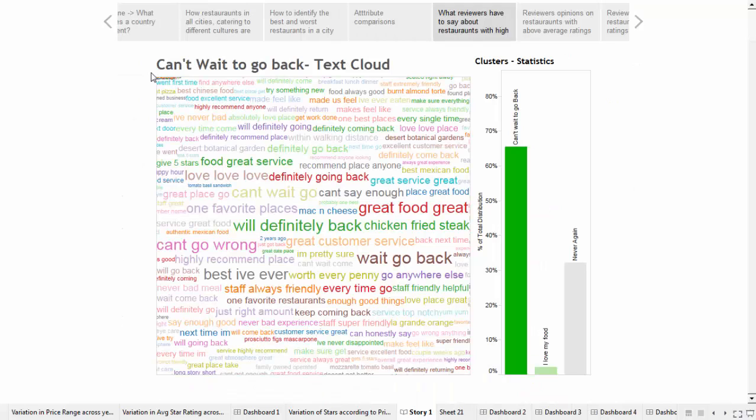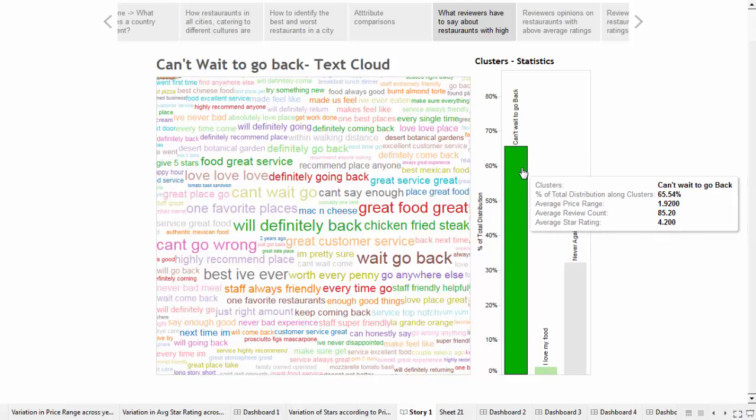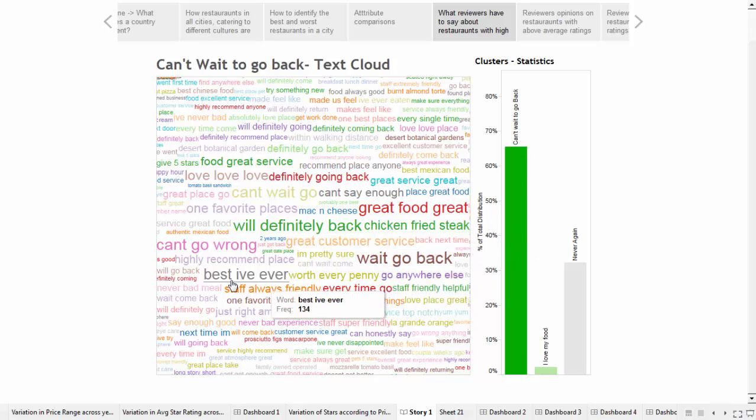Our first cluster name is Can't Wait to Go Back, which makes up 65% of our total restaurants, and they have a mean rating of 4.2, price range of 1.92, and mean review count of 85. Based on the review text for this cluster, we performed text mining using R and created this word cloud. Bigger size represents most frequent words, and a few of the most frequent words are will definitely be back, great customer service, staff always friendly, great food. We can see a lot of positive words being used.